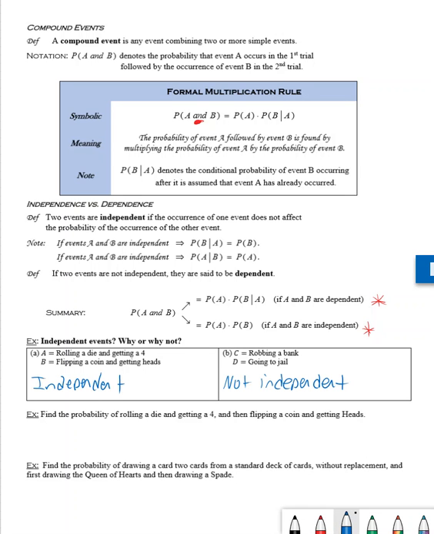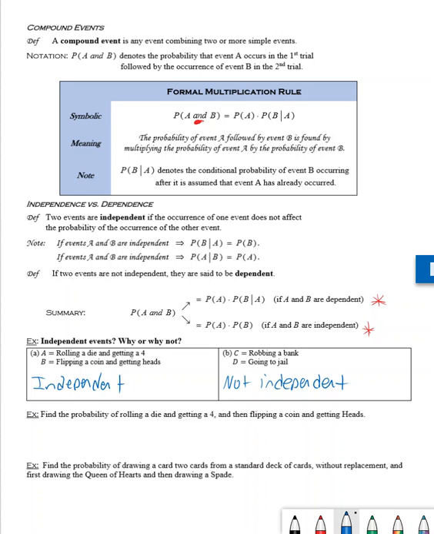All right, and we're back. So on screen here, you have the first example, rolling a die and getting a 4, and then flipping a coin, getting heads. These two events are going to be independent. Now, why are they independent? Well, let's say I roll a die and I get a 4. Does that somehow affect the outcome of when I flip a coin, I will get heads? And the answer should be no, the outcome does not depend on the previous one. Therefore, these two events must be independent.